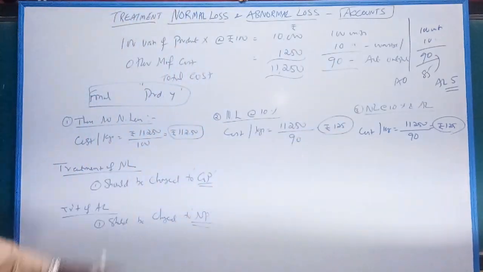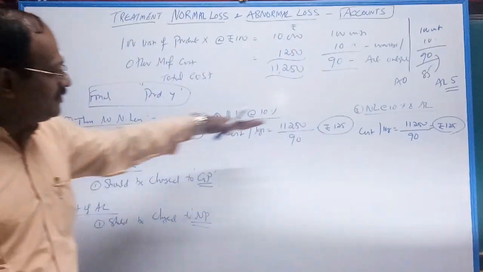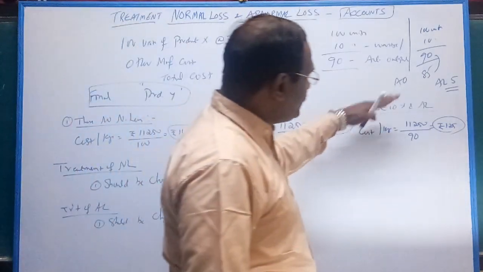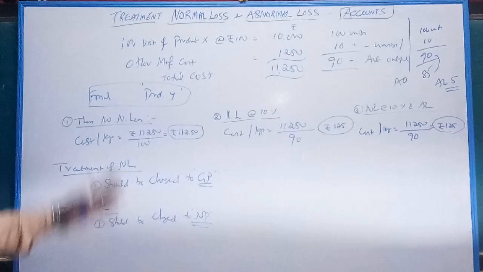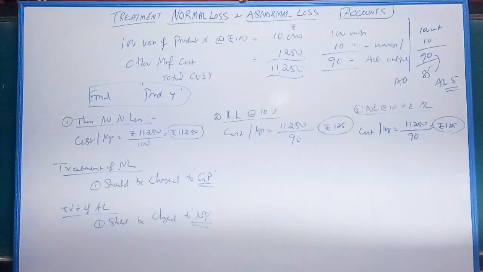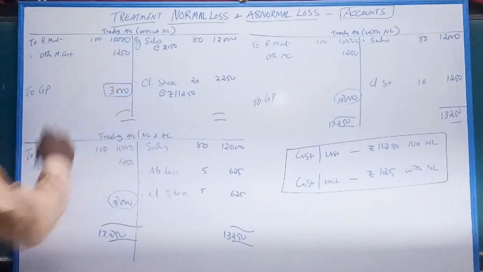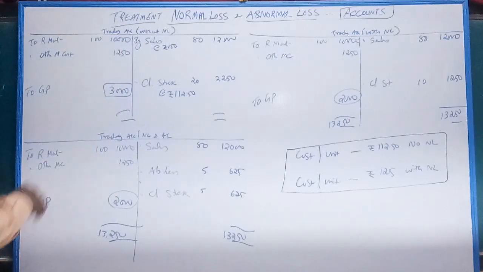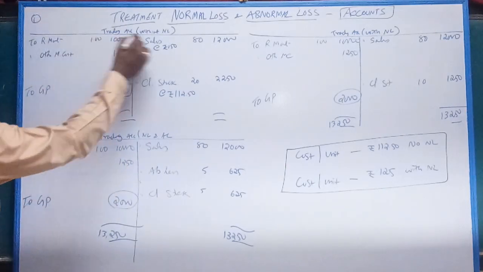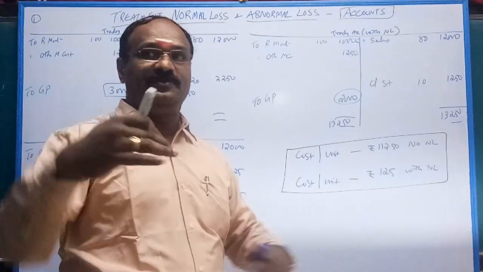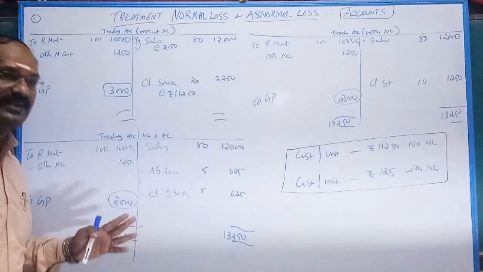I will explain with the example of trading account. For these three, without normal loss, with normal loss and abnormal loss, I will prepare three trading accounts. Okay, note it down. Listen carefully. We are going to prepare trading account. First one, trading account without normal loss. This is only for the purpose of explanation.